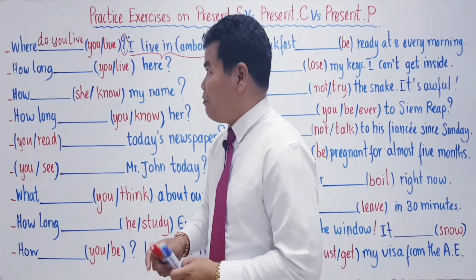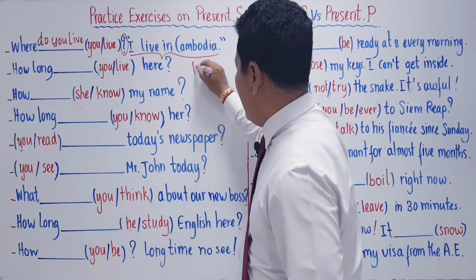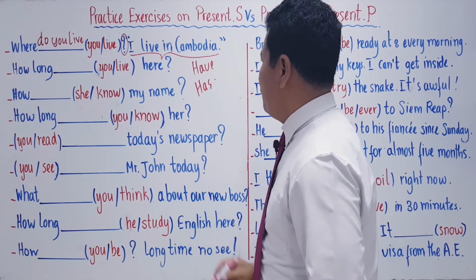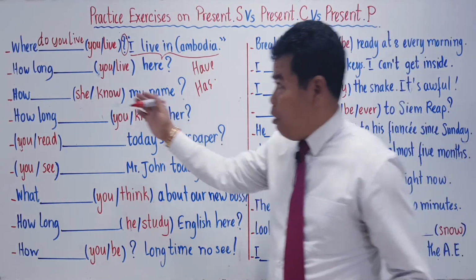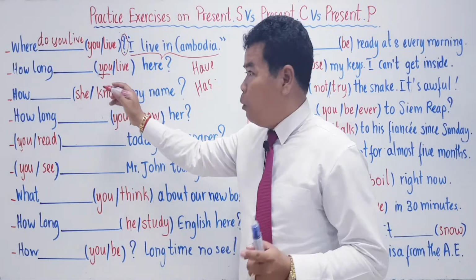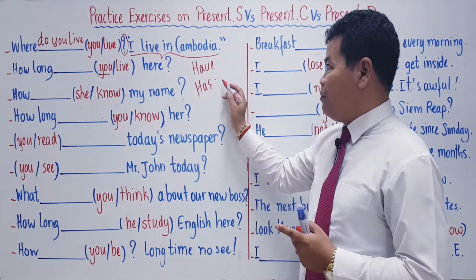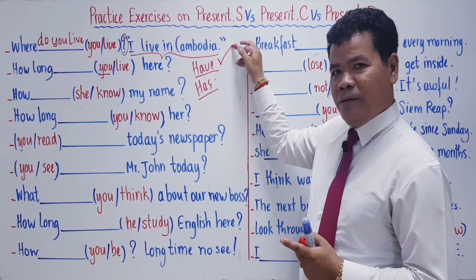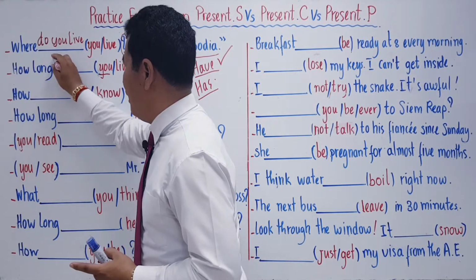So what do you have now? Let's go to have and has first. Have or has plus past participle. Where is the subject? How long is the subject, or you is the subject? You is the subject. When you is used as the subject of the sentence, do you use has or have? You must use have. Okay? So try to do that. How long have?